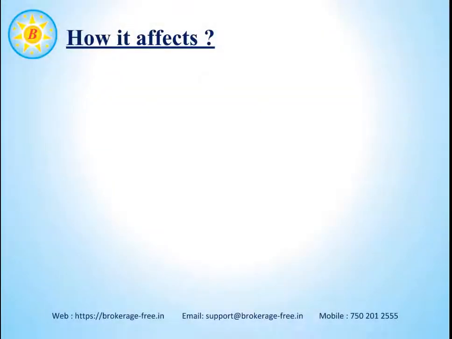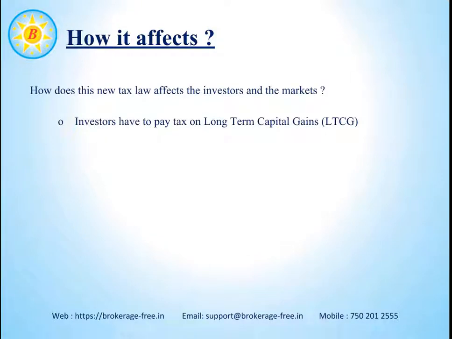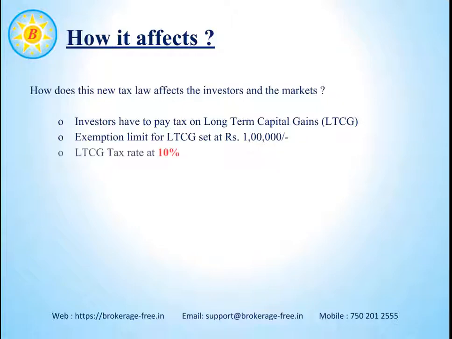How does it affect the market and the investors? Well, as you have seen, investors have to pay tax on long-term capital gains. The exemption limit is set at rupees 1 lakh. The long-term capital gains tax rate is set at 10%. The short-term capital gains tax rate is set at 15%.